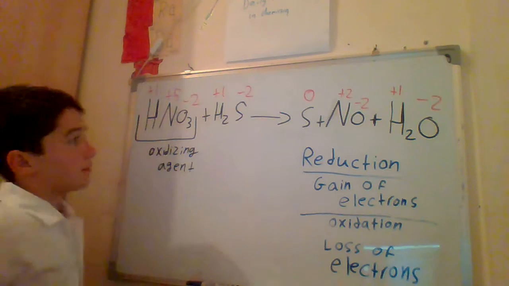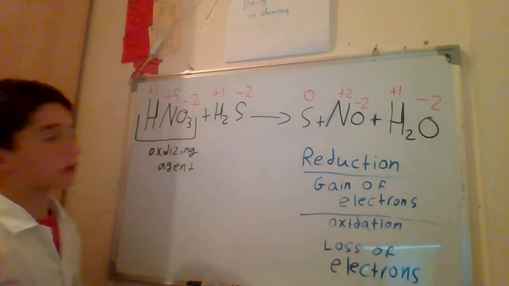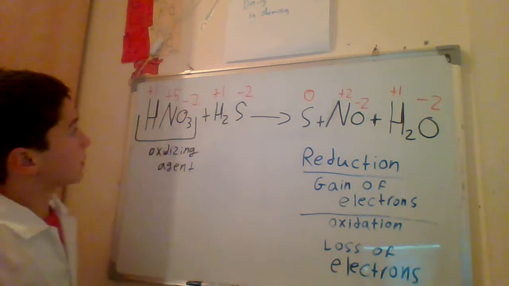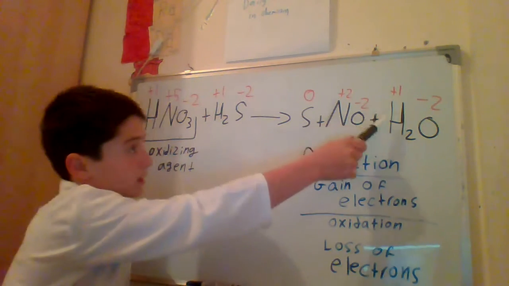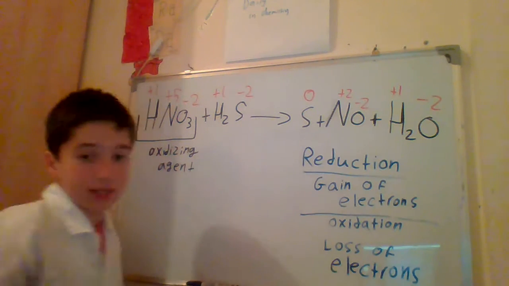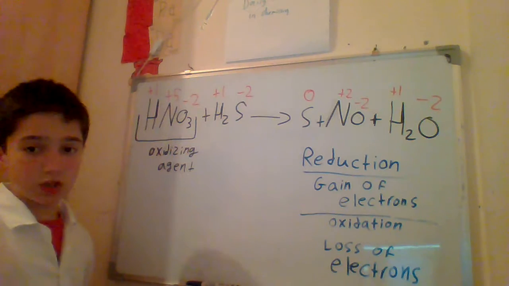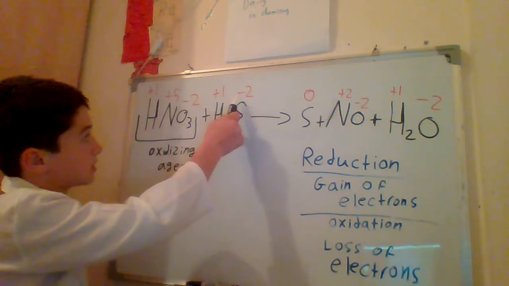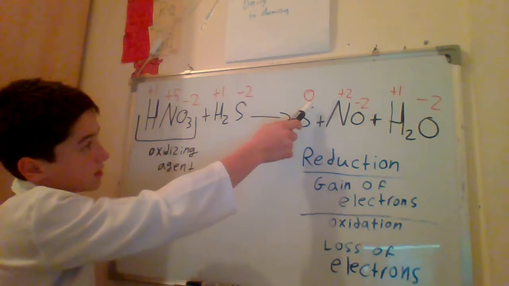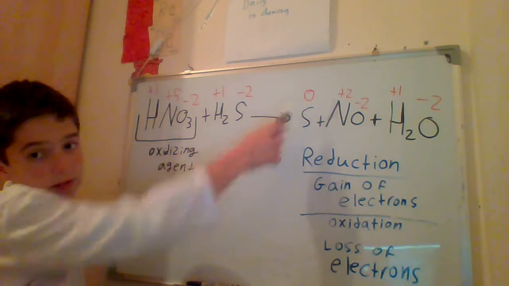Okay, now let's see. Hydrogen has a +1 charge in the reactants. In the product, it has a +1 charge, so it didn't change. Sulfur: -2 charge in the reactants, and in the product it has a 0 charge.